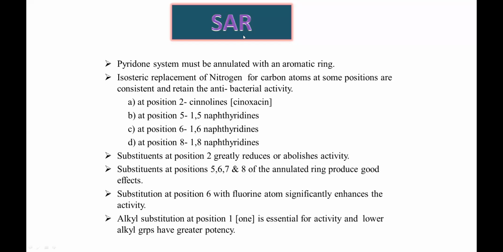Alkyl substitution at position 1 is essential for activity. Lower alkyl groups had greater potential. What they observed was that when a methyl or ethyl was substituted at the N1 nitrogen, it showed improved activity. This was essential, and it should be a lower alkyl, not a higher alkyl. With an increase in chain length, the activity was reduced. And with branching, the activity was reduced. So all these things have to be considered when you're trying to design an antibacterial agent.